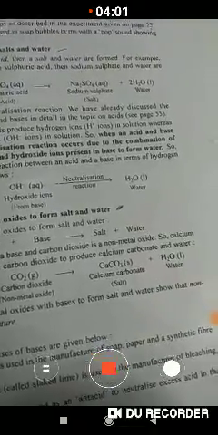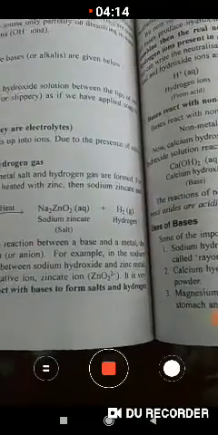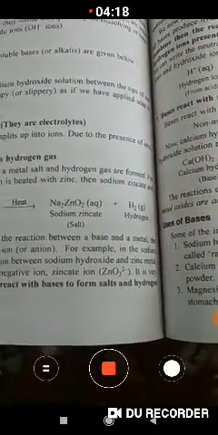Now, uses of bases. Where are these bases used? Sodium hydroxide is used in the manufacture of soap, paper, and a synthetic fiber called rayon, while calcium hydroxide is used in the manufacture of bleaching powder.